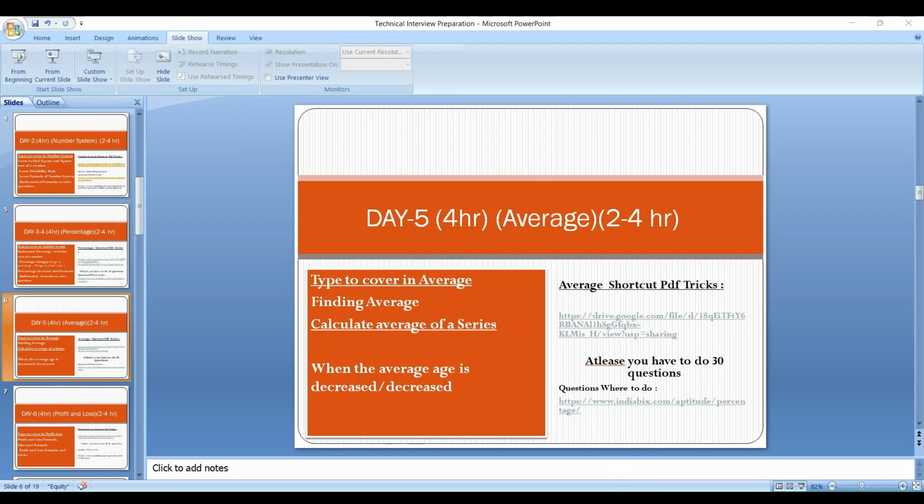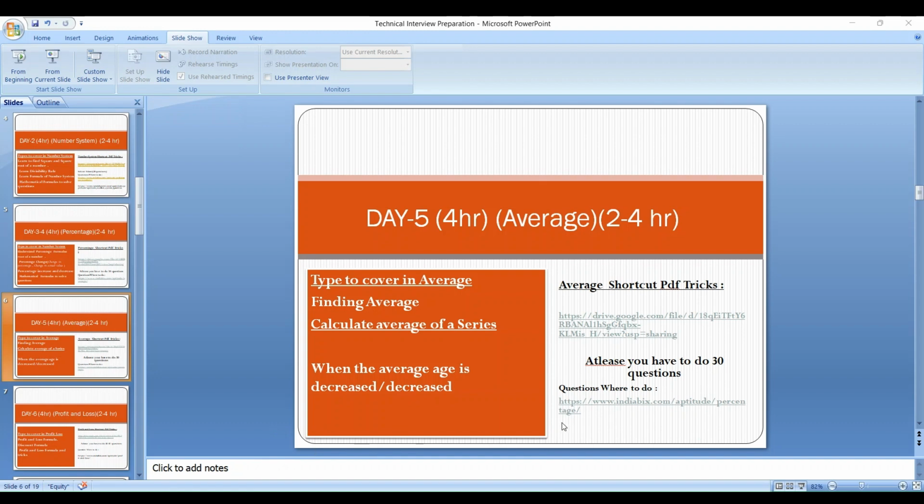In the time and work topic you have to cover concepts like finding the efficiency of a person, the time taken by an individual to do a piece of work, the time taken by a group of individuals to complete a piece of work, work done by an individual in a certain time duration, and work done by a group of individuals in a certain time duration. There is a difference between an individual and a group of individuals. So these are the types you have to cover in the topic of time and work.